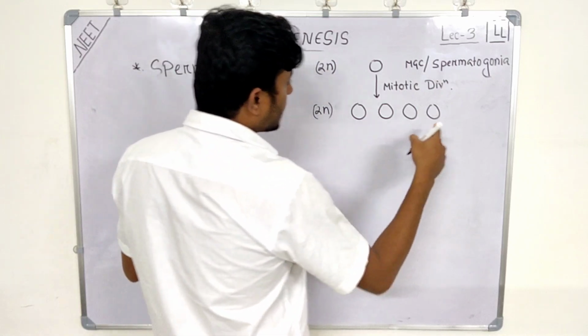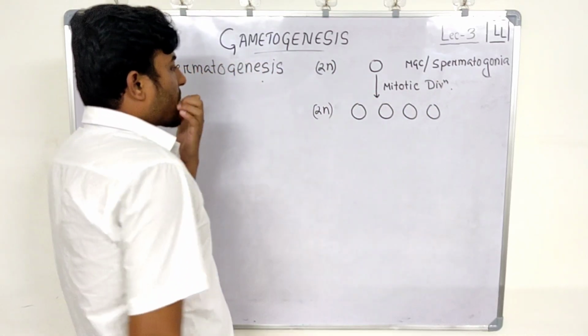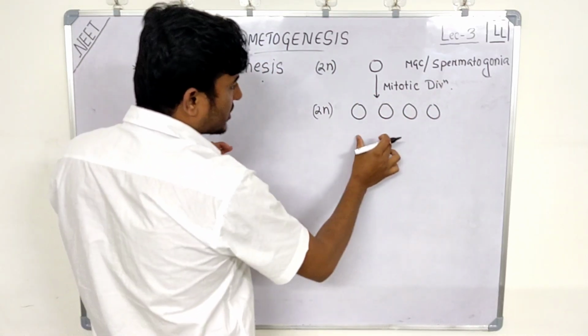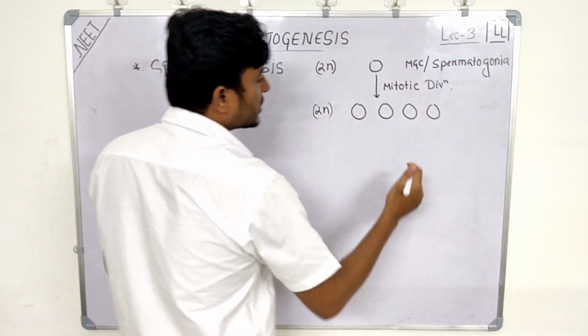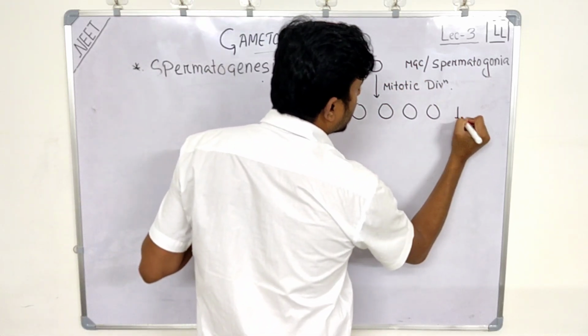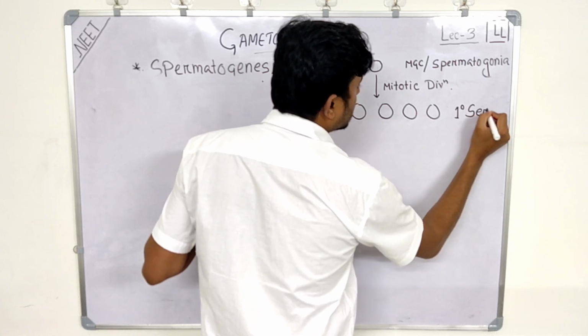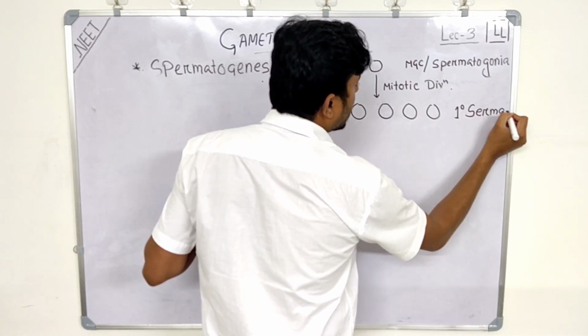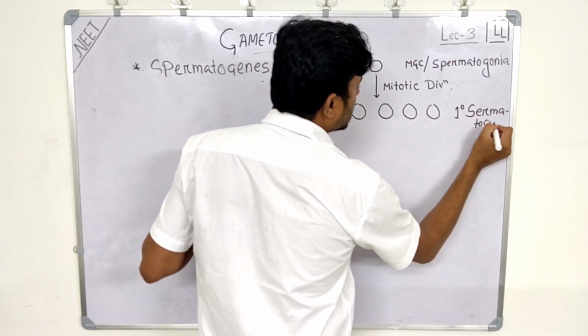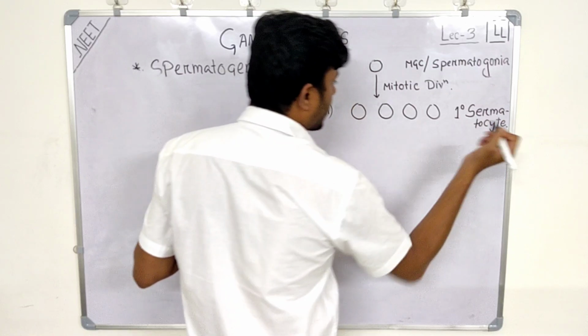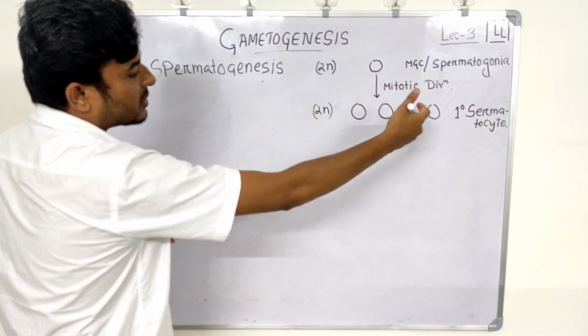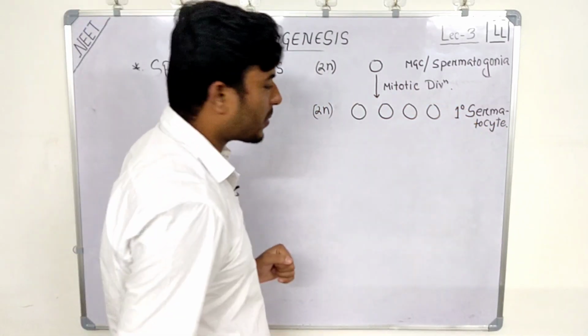And now some of these cells after mitotic divisions, we call them primary spermatocytes.